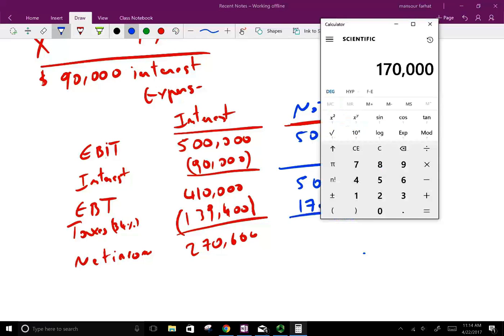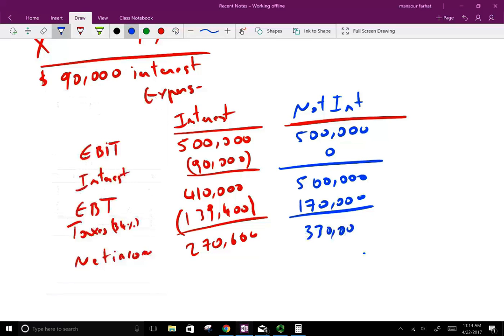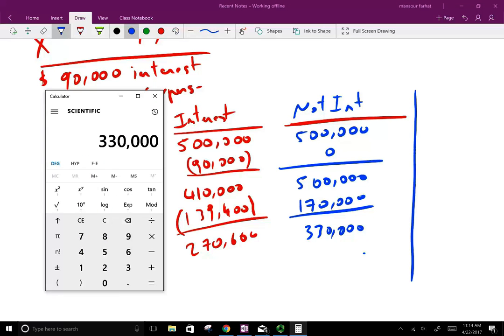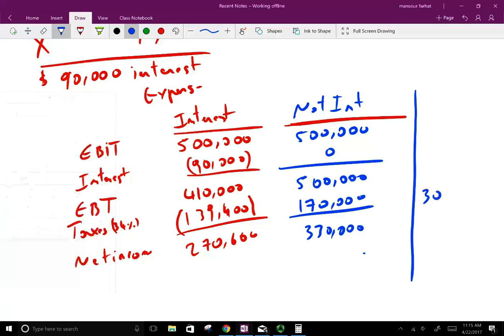Your net income is 500,000 minus 170,000, equal to 330,000. So notice, what is the net effect? Well, because you did not have the interest deduction, if you take 170,000 minus 139,400, you paid more in taxes: 30,600. You paid more in taxes.